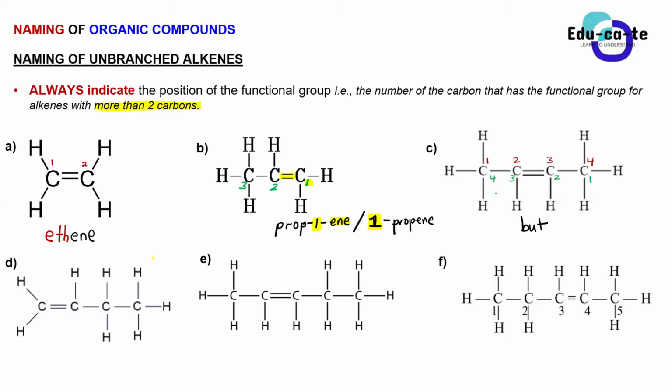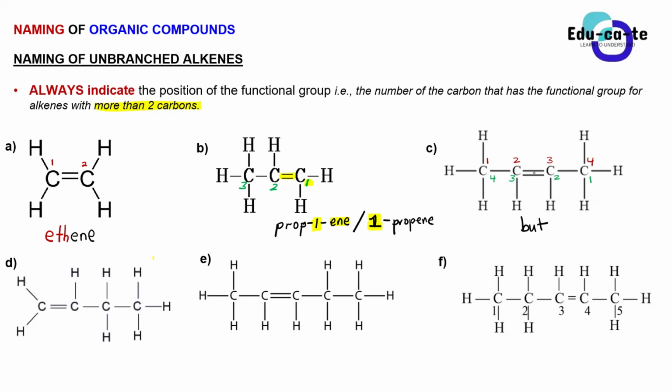It's both. Yes, both, guys. Both of them are the right ones. Why do you say both of them are the right ones? Because it's the same. Even if you count from left to right and from right to left, the functional group will still be at the same position. It will still be on carbon number 2.